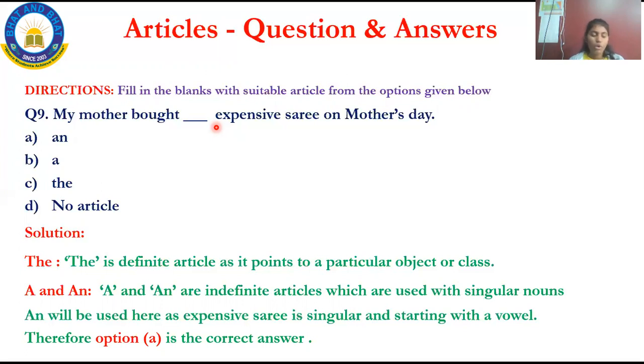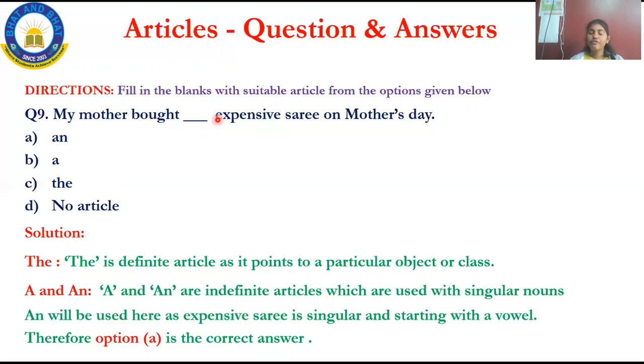Okay, my mother bought dash expensive saree on Mother's Day. And your options are an, a, the, no article. Now we'll compare. The is a definite article as it points out a particular object or a class. And then the second one, a and an. A and an are the indefinite articles. Okay, we all know that a and an are the indefinite articles which are used with a singular noun.